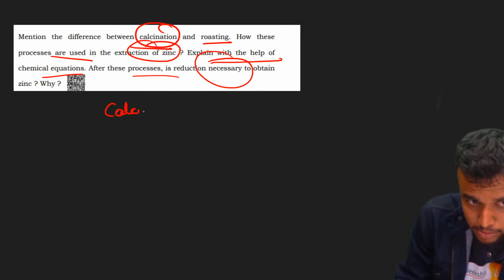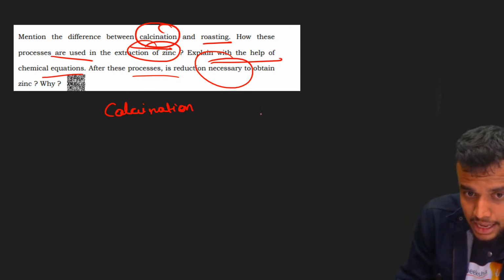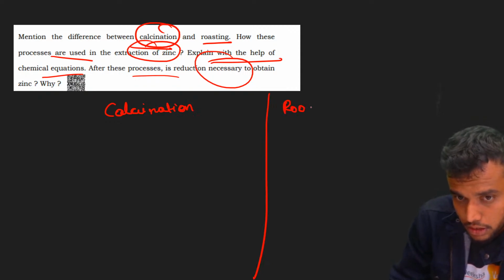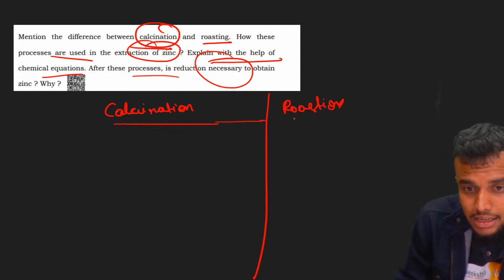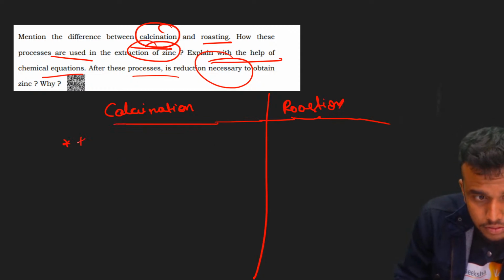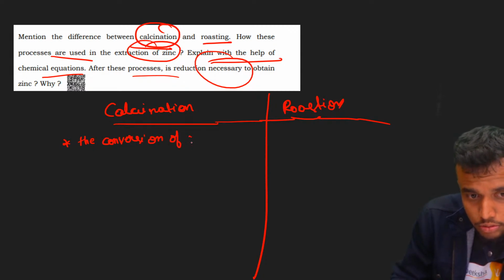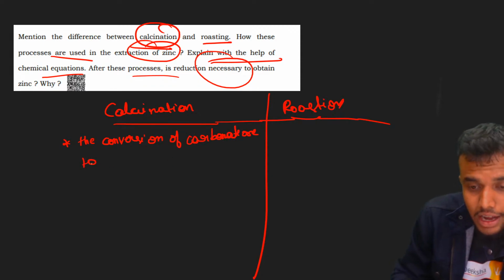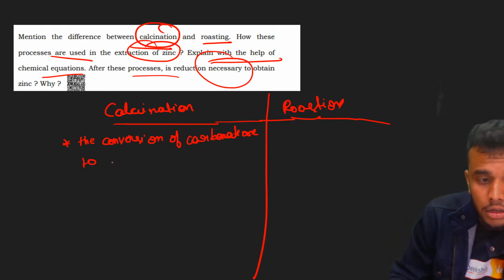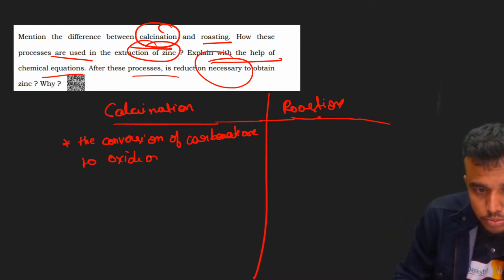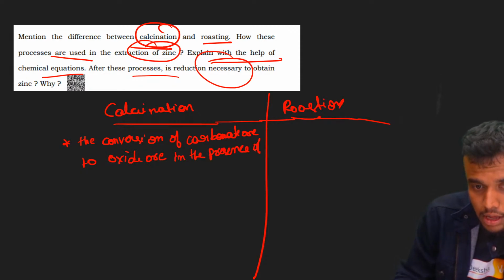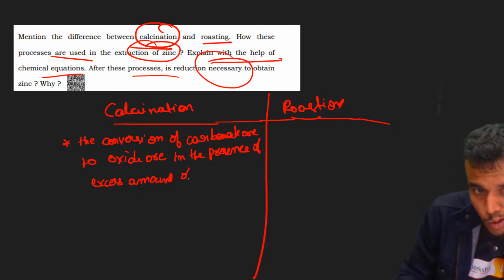Let's make 2 columns: in one column calcination and in the other roasting. Let's start with calcination. What is calcination, guys? The conversion of carbonate ore to oxide ore in the presence of excess amount of air is called calcination.